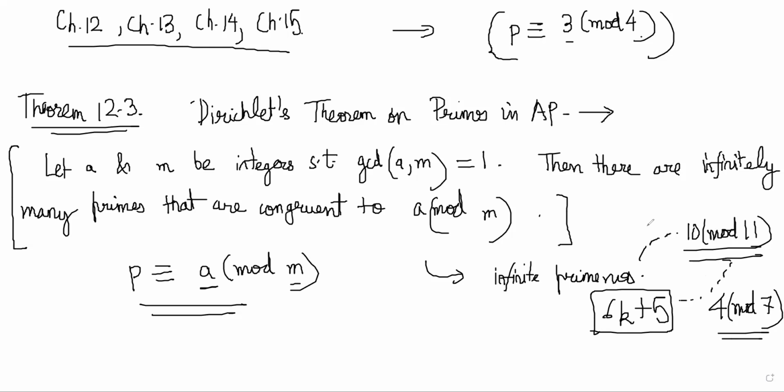Is everyone getting what I'm saying? Yeah. So basically, you can create many different sequences of prime numbers which are infinite in nature. There are infinitely many prime numbers which are like this. As long as your A and M are co-prime to each other, there will be infinite numbers of P which satisfy this. The proof is beyond our level right now, but knowing this is important because sometimes in questions you